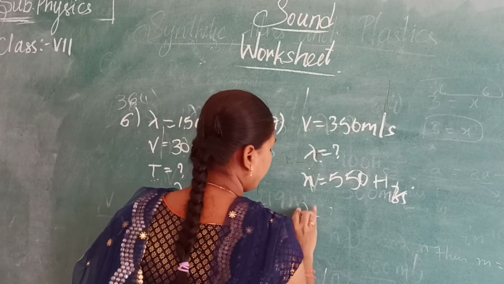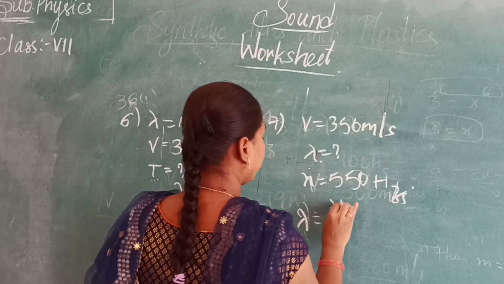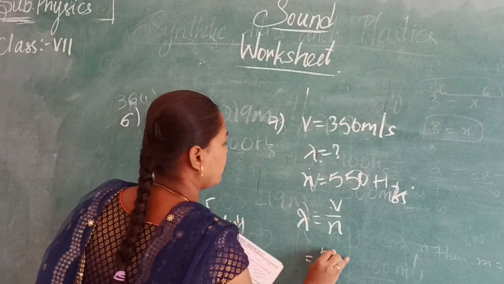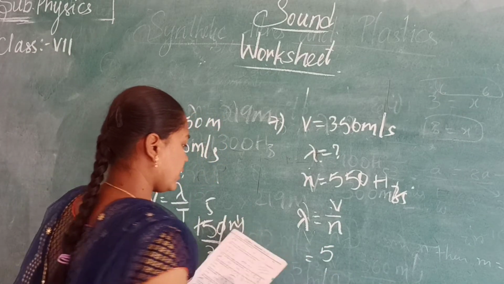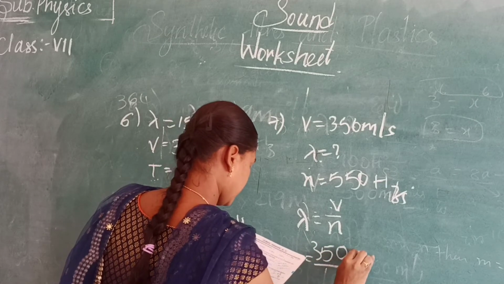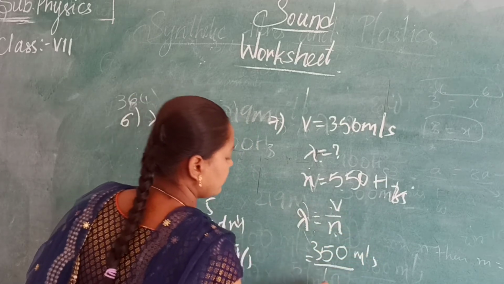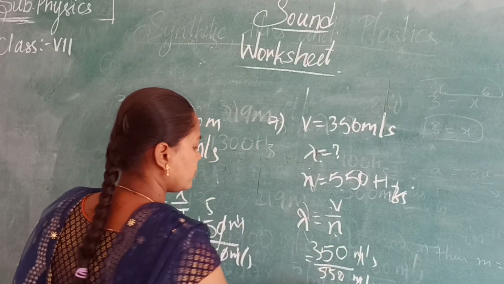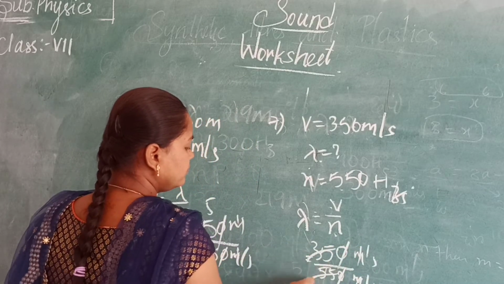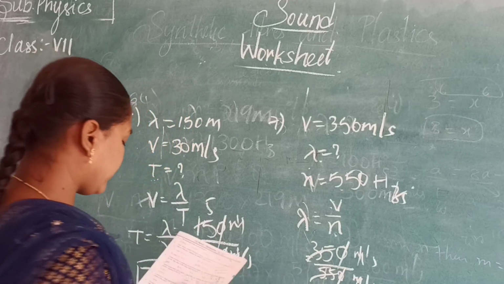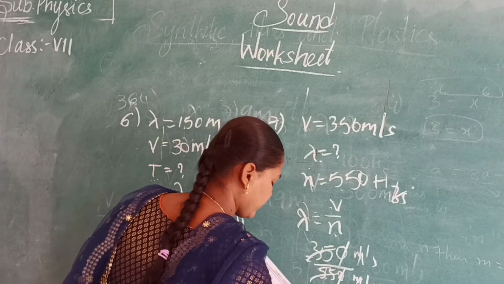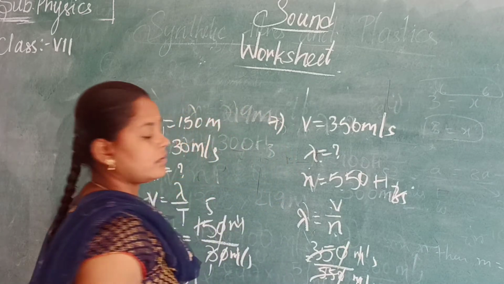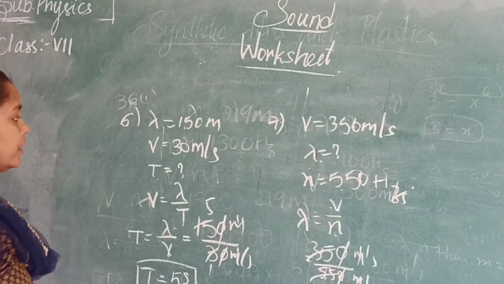We have the direct formula. Lambda is equal to V by n. What is V here? V is 350 meters per second, n is 550 hertz. So here the zero gets cancelled, and you get 0.64 meters. So the wavelength is 0.64 meters. Next.